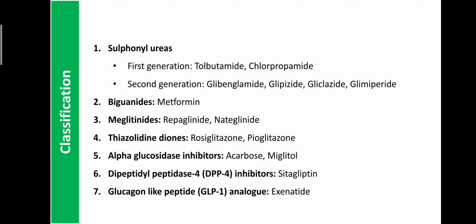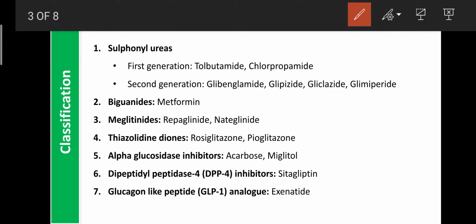Regarding classification, these are mainly classified into 7 classes. The first is known as the sulfonylureas. These sulfonylureas mainly enhance insulin secretion. Their major mechanism is that these drugs enhance the secretion of insulin. The sulfonylureas are mainly categorized into two types, first generation and second generation, on the basis of duration of action, pharmacokinetic parameters, or ADR.